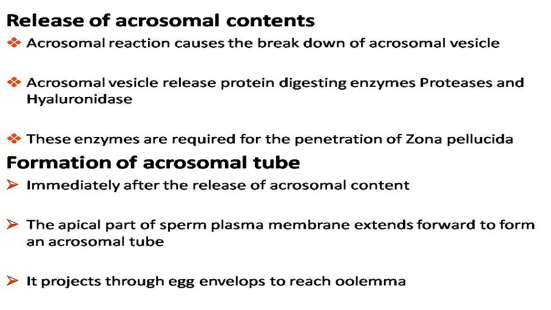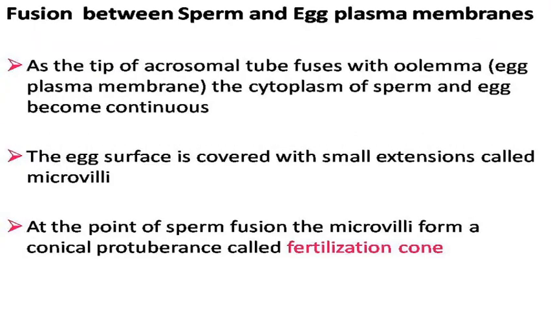It projects through the egg envelopes to reach the vitelline membrane, or egg plasma membrane.